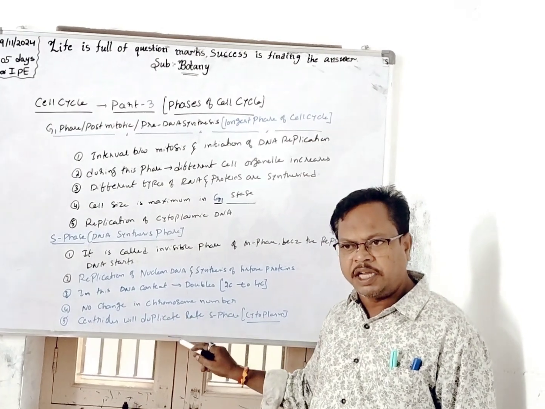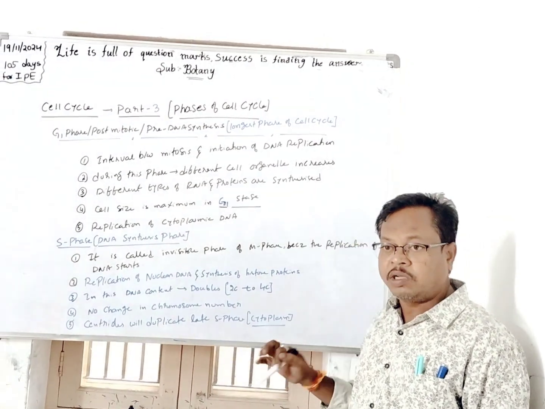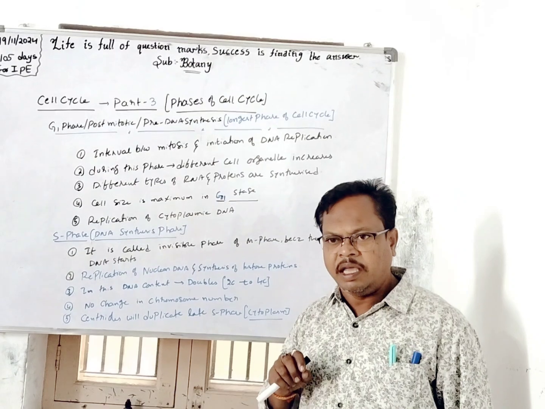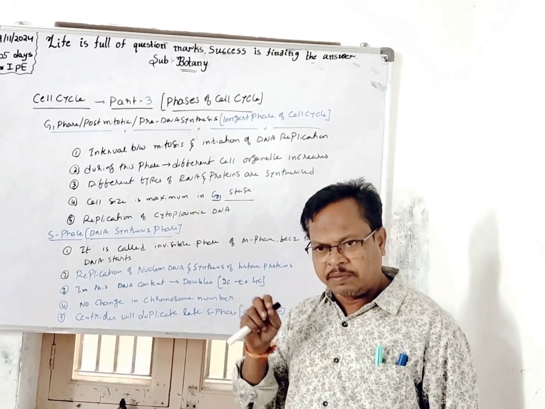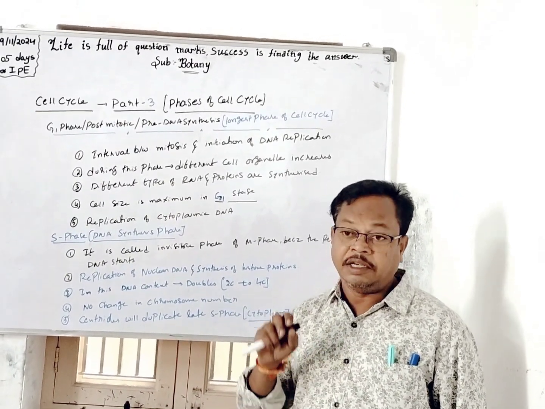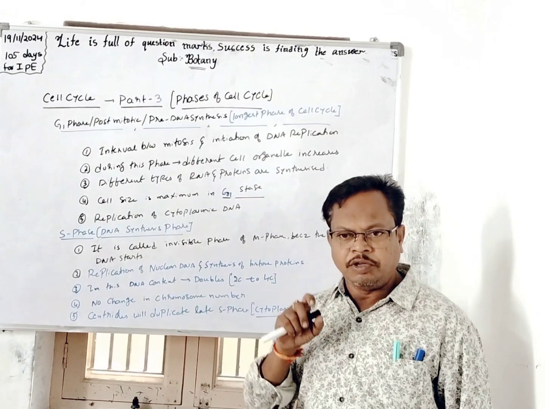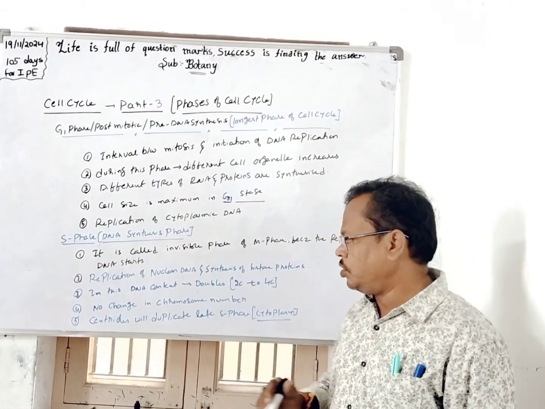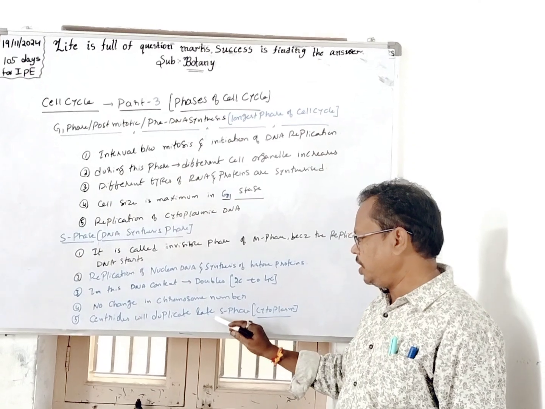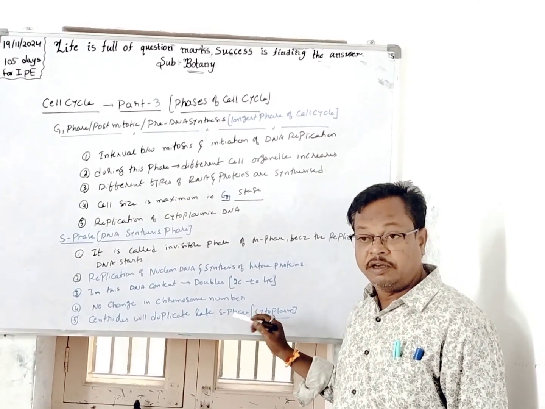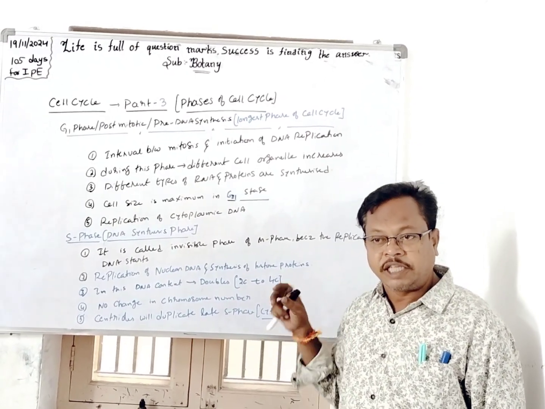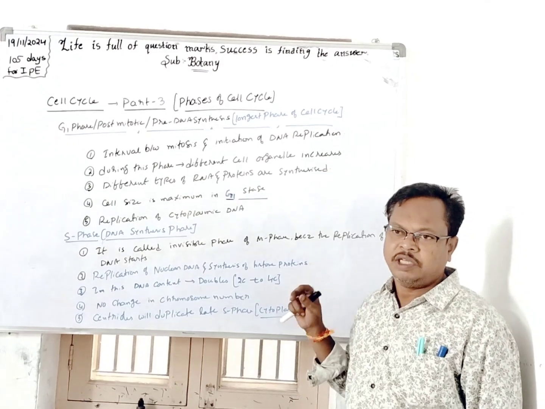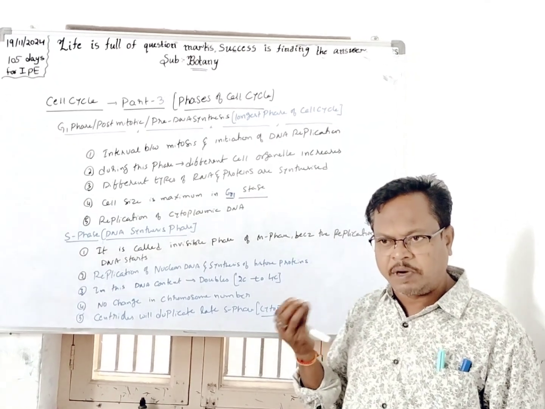And the most important point here: centrioles are going to be duplicated in the late S phase. What are centrioles? Centrioles are amembranous cell organelles which are present in animals only, entirely absent in plants. Centrioles take part in the formation of spindle fibers. You understand? So centrioles will duplicate in the late phase of S phase. And where do the centrioles duplicate? In the cytoplasm of the cell.